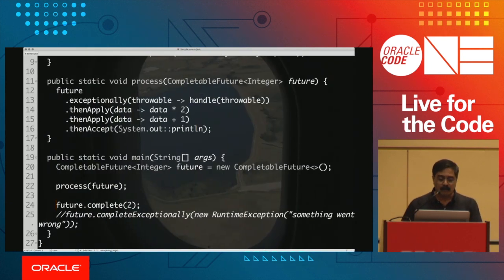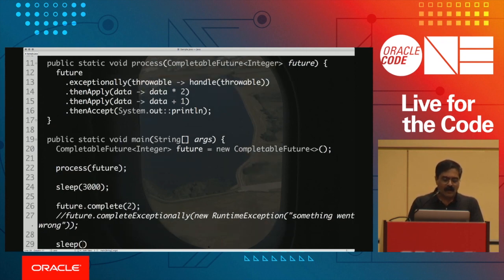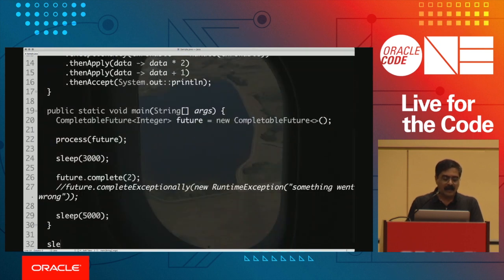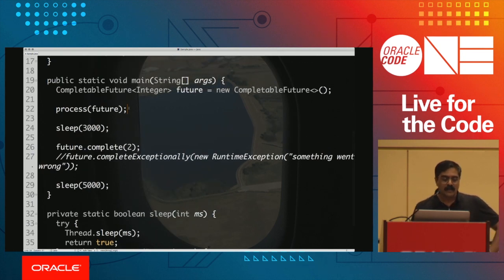Notice I have a completable future over here, but I'm going to call this process and sleep for about 3 seconds. Then in the end, I'm going to sleep for, let's say, 5 seconds. It's going to be a little slow, but that's okay. And then eventually I'm going to say that this is completed. Here's a sleep function. Let's go ahead and run this. When I run this code, what does it really do? In this case, of course, after a 3-second delay, I'm going to complete it. As a result, you will notice that it's going to display the value of 5, obviously. That's what you would expect.